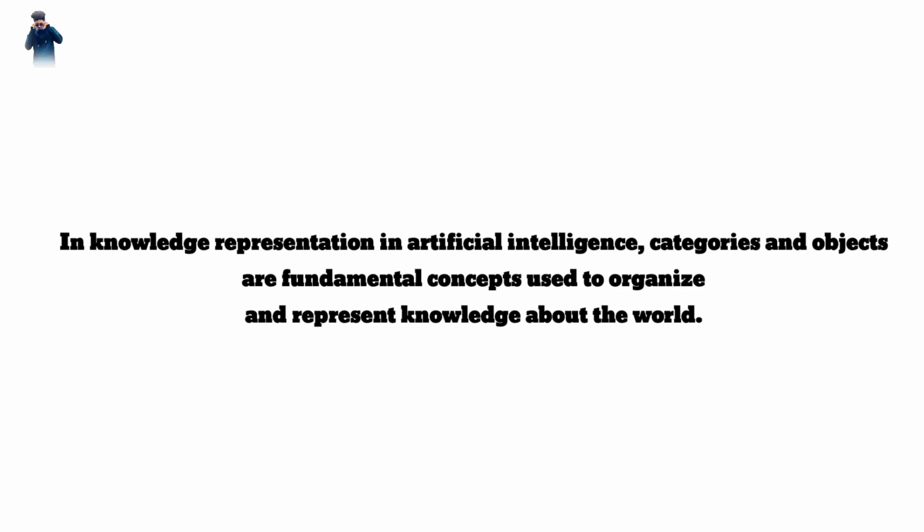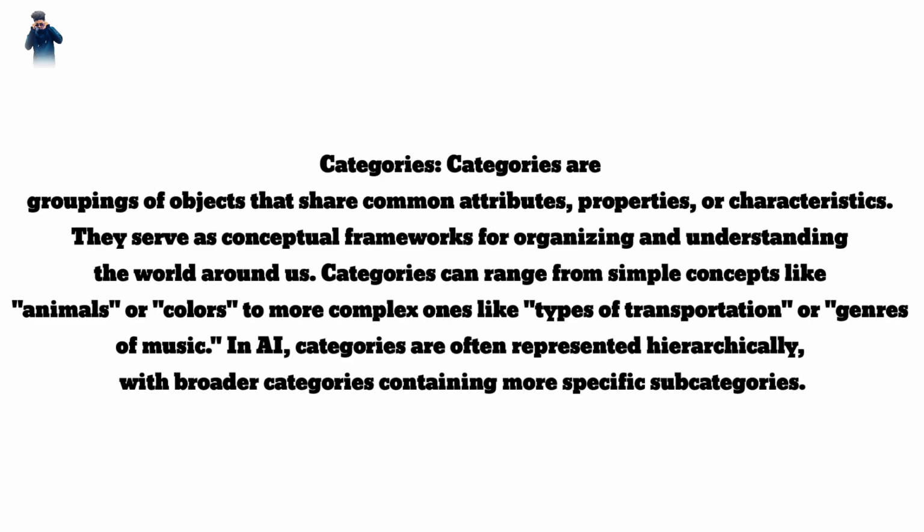In knowledge representation in artificial intelligence, categories and objects are fundamental concepts used to organize and represent knowledge about the world. Categories are groupings of objects that share common attributes, properties, or characteristics. They serve as conceptual frameworks for organizing and understanding the world around us.